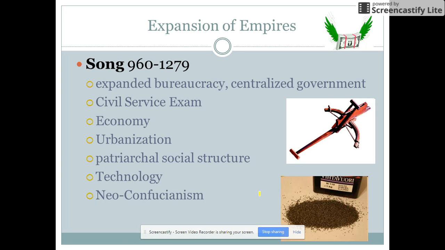They consolidate rule after the end of the Tang dynasty. They expand the bureaucracy. They create a centralized government. Again, we're still using the civil service exam. That's going to be a thing for a while.